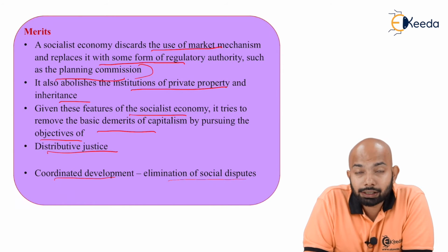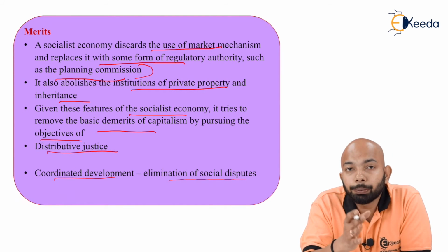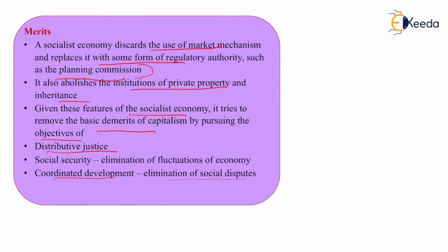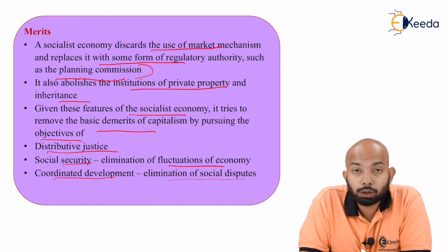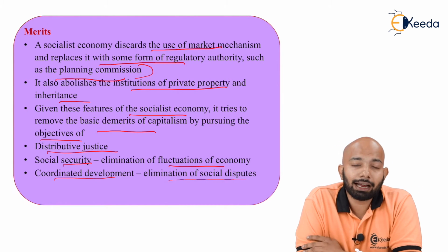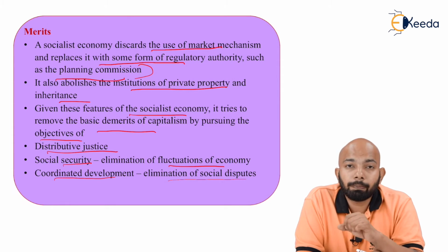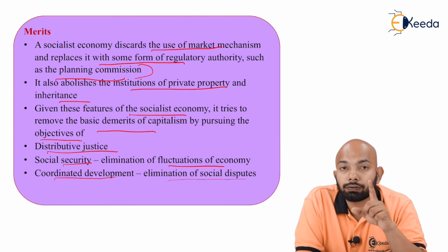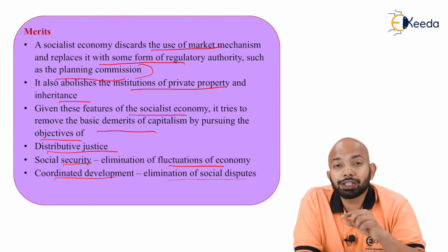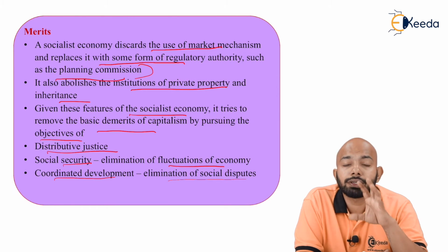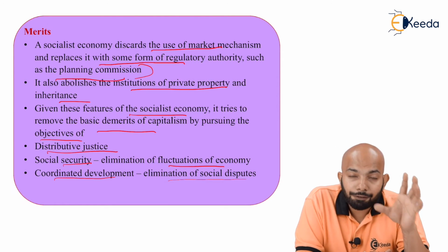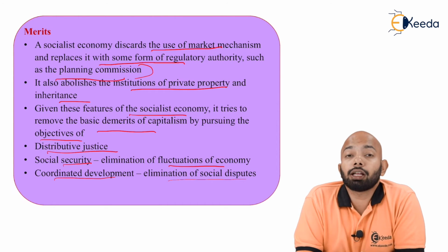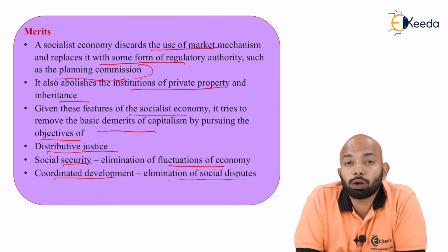Distributive justice is another objective, or rather the equal distribution of income is one of the most important aspects here. Social security and elimination of economic fluctuations, whatever inflations and deflations we have these days, are a major part of why this economy came into picture, because capitalism doesn't take care of inflation and deflation. Inflation and deflation are market conditions that happen due to certain factors. These are taken care of by the socialist economy to make sure that there are no such inflations or deflations on a frequent basis.